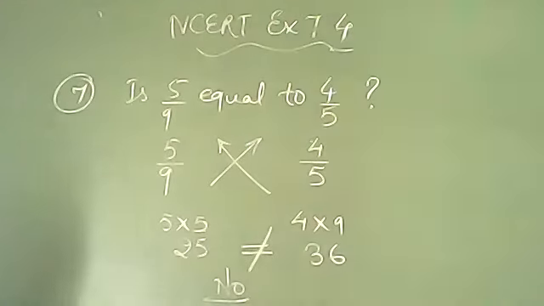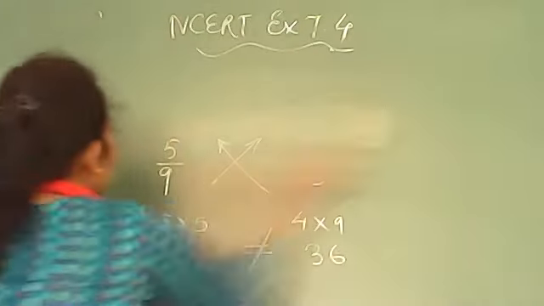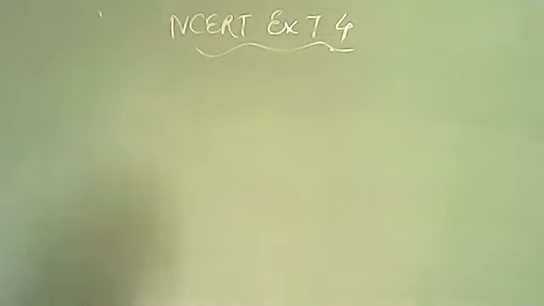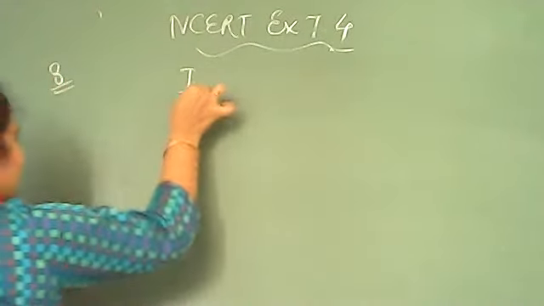Now let's move on to question number 8. It is also like that only. Question number 8 says: Ila read 25 pages of a book containing 100 pages, and Lalita read 2 upon 5 of the same book. Who read less? Here we are talking about two girls, Ila and Lalita.